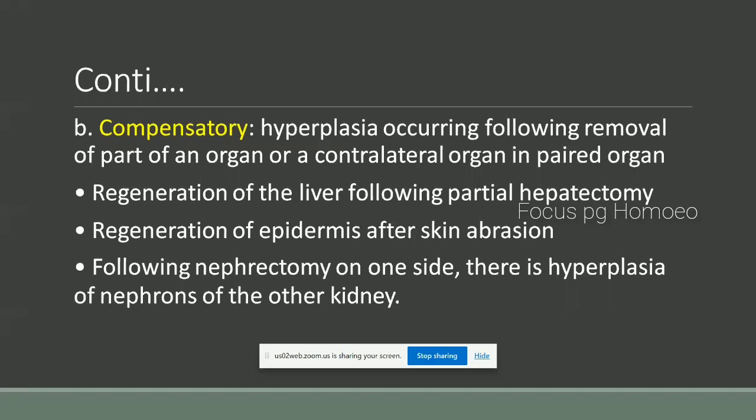Examples are regeneration of the liver following partial hepatectomy, regeneration of the epidermis after skin abrasion, and following nephrectomy on one side, hyperplasia of the nephrons of the other kidney. These are the compensatory hyperplasias.